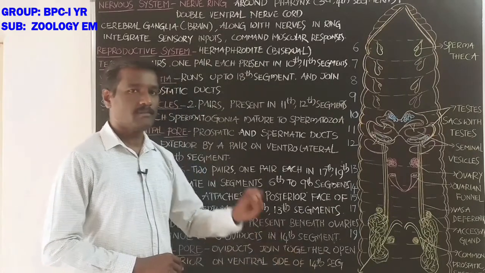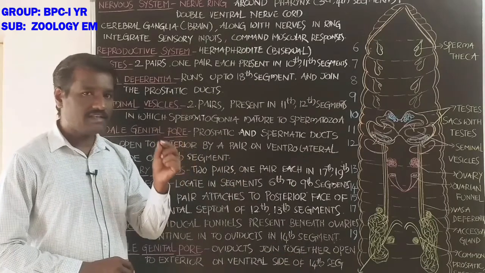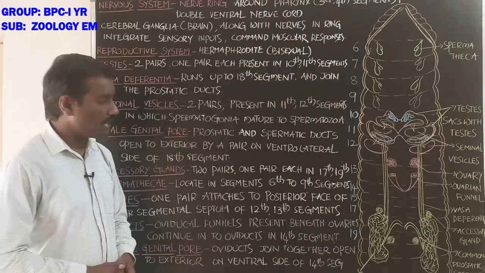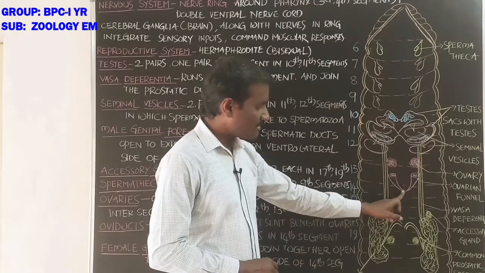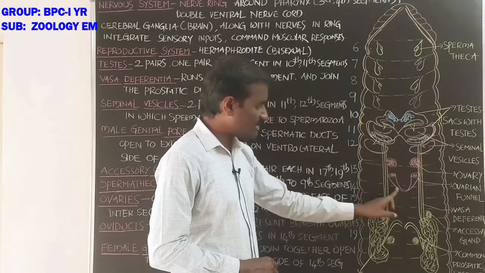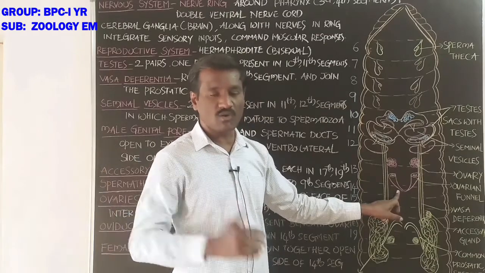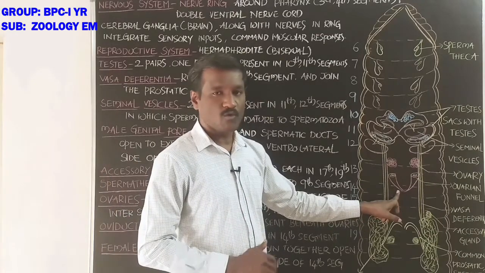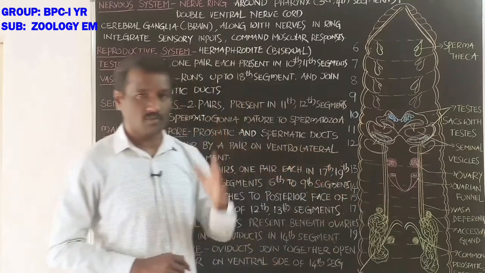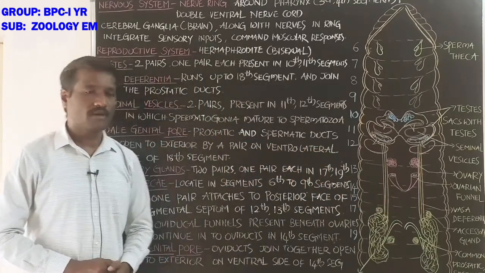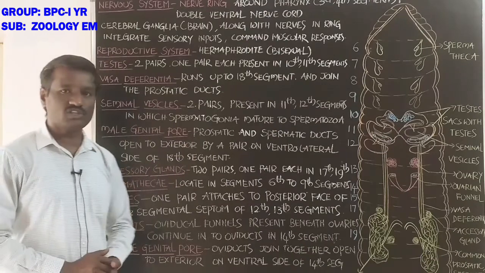That is called the female genital pore. Student, this is about the reproductive system of the earthworm.